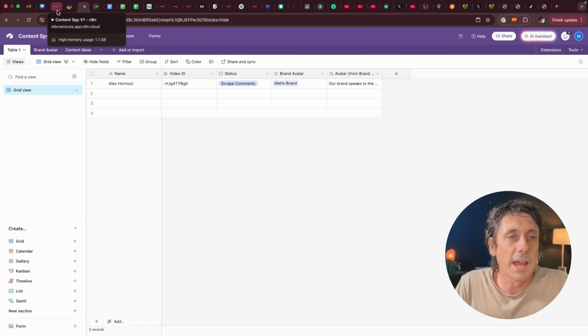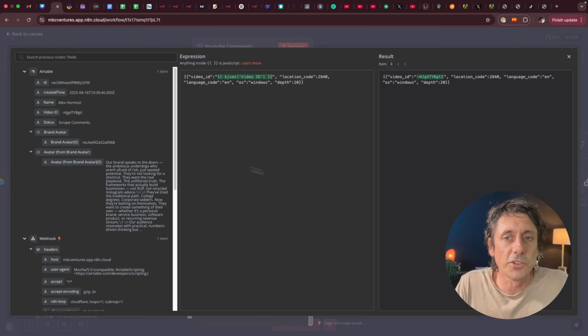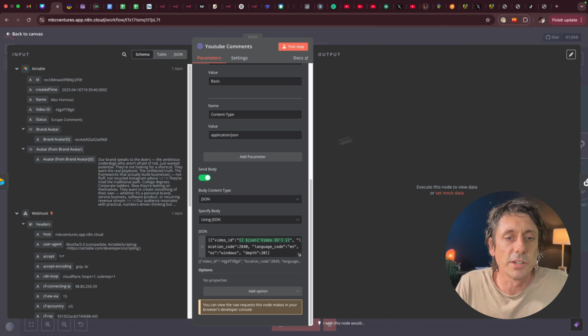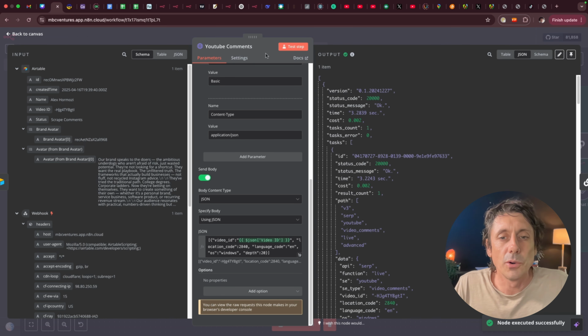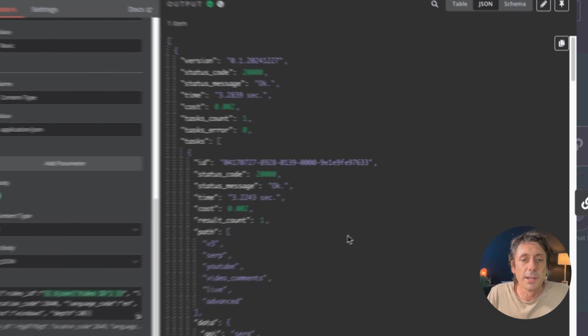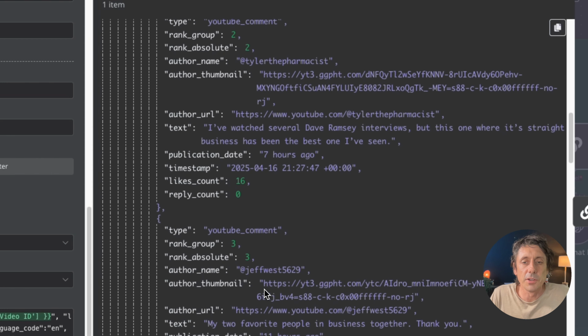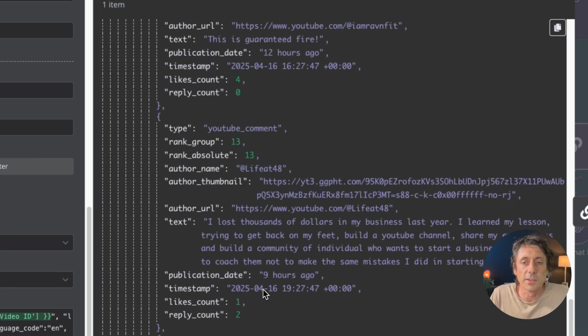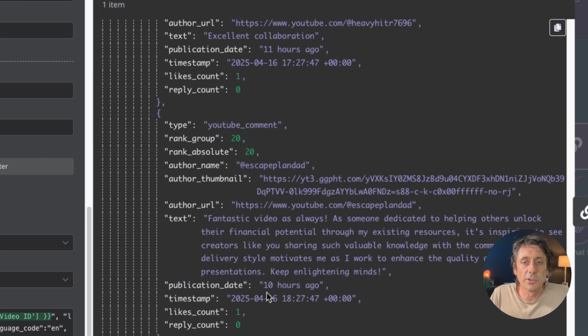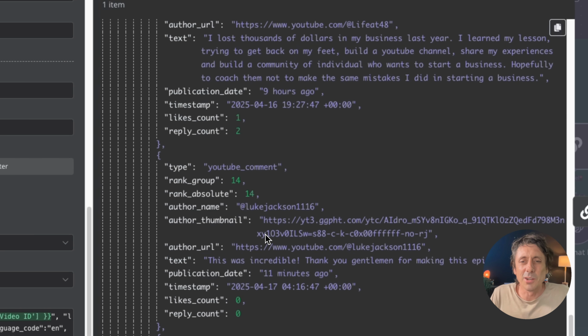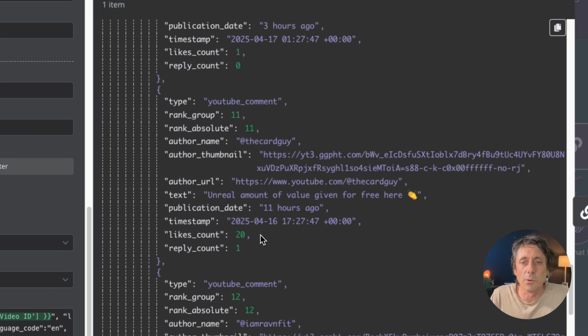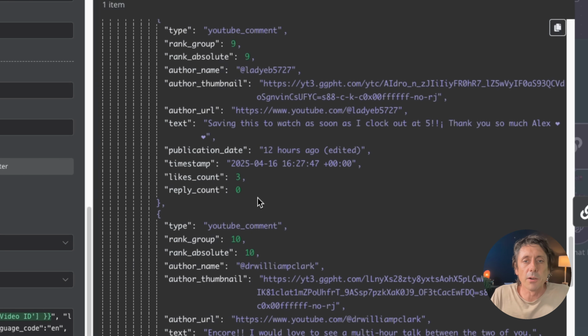Okay, so let's head back now. We've got this set up, so we could run that automation now. Okay, so I just clicked test there to run it. I just paused the video while it was running. But you can see here, this is the data that it's pulled back. So it's gone to that video and it's got all the comments underneath that video. So this is really great. Obviously, I've just set it to a depth. I think it was 20 comments, or more. I can't remember. But you can play around with it.